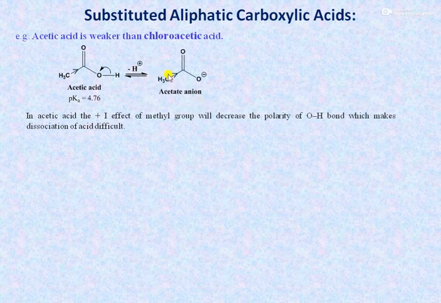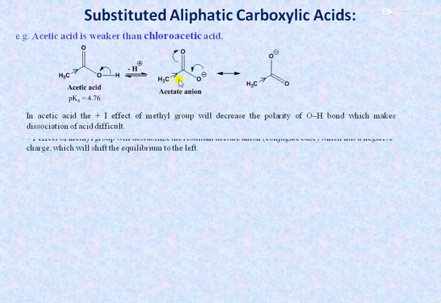The acetate anion is destabilized by the methyl group, which shows the plus I effect, but it is slightly stabilized by a resonance effect. The plus I effect of the methyl group will destabilize the resultant acetate anion, which has a negative charge, and which will shift the equilibrium to the left here.